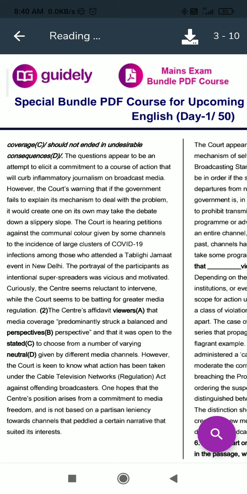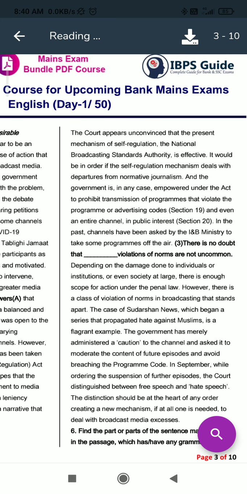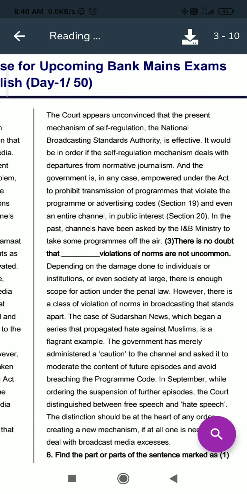So here you can recall that it is based on the media's coverage of COVID-19 and the Tablighi Jamaat event, like how COVID-19 spread in that. So next is portrayal of participants as intentional super spreaders. The Center's affidavit that media coverage struck a balance and perspective. Media channels, how the court is keen at protection. So we can get the main idea that the court has given instructions to the media that they should not cover these events in this manner. Okay, because these can violate the terms of I and B.